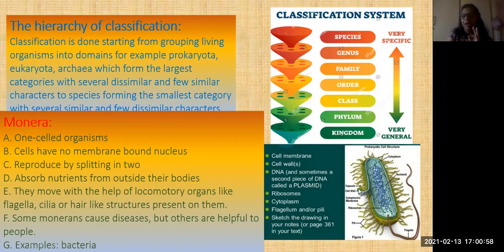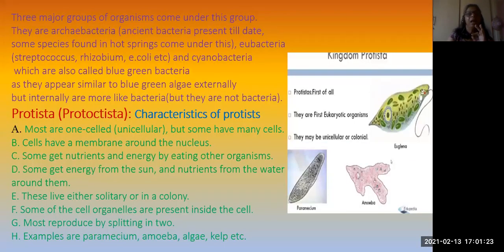Okay, and including that they have the cytoplasm, then ribosomes are there. Ribosomes are important for protein synthesis, that's why they have ribosomes, but all other cell organelles are absent, like the Golgi complex. These are all absent in Monera. Okay, because this is the simple type of cell. And there are 3 major groups of these organisms.